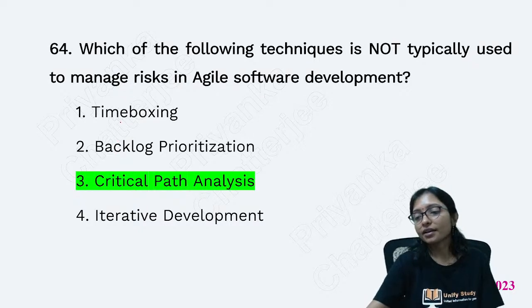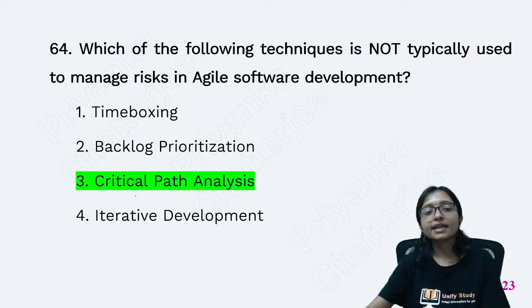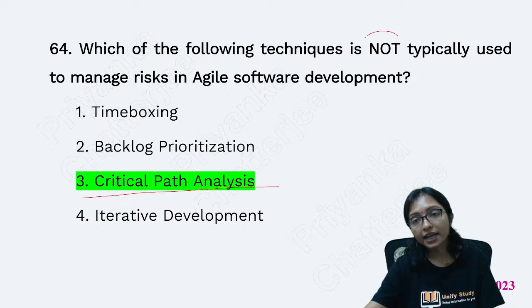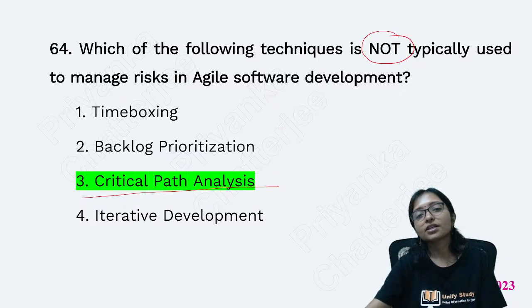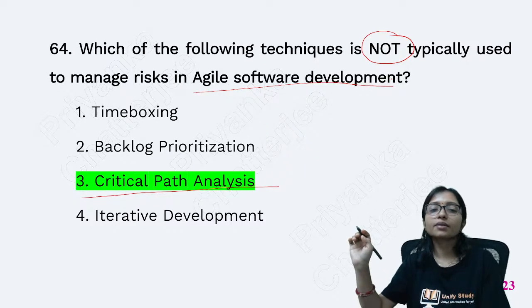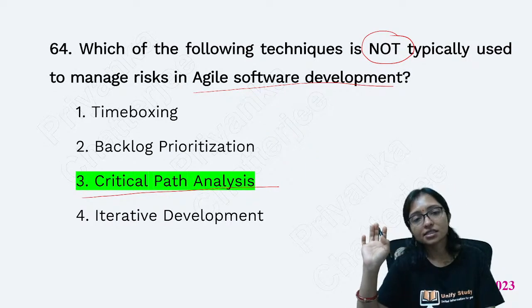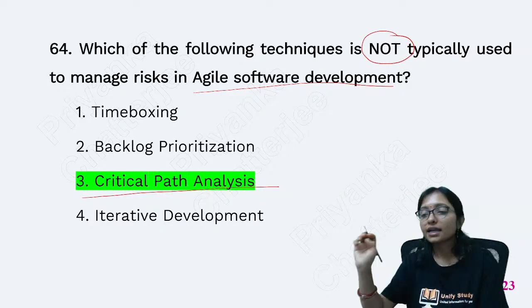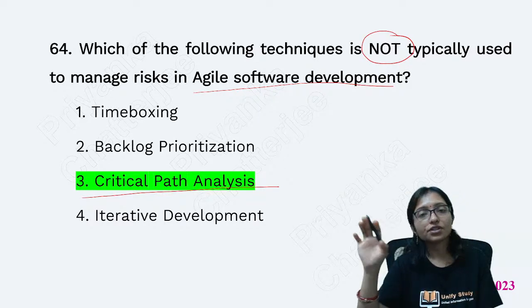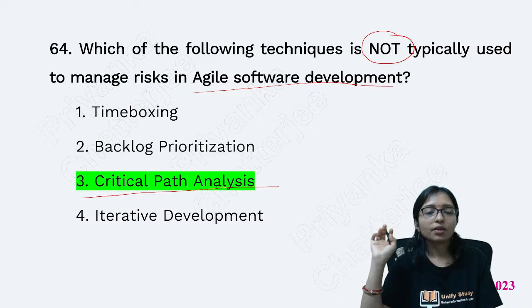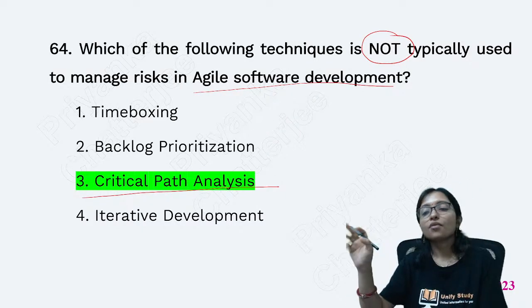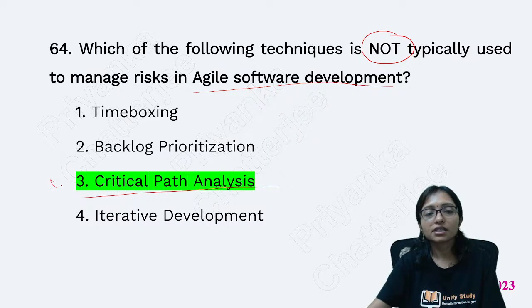Critical path analysis is not a typical risk management practice of agile software development. In agile software development, critical path analysis is not part of it. Time boxing, backlog, iterative development, these all are features of the agile philosophy. But critical path analysis is not the philosophy of agile. That's why your answer is this one.